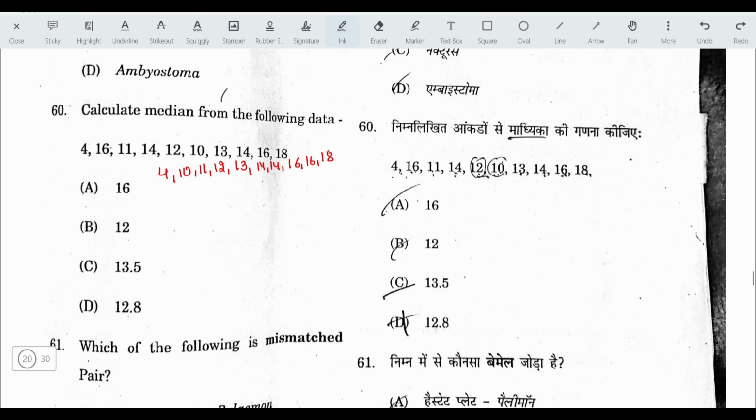Now median will be the average of fifth and sixth value. So fifth value will be, first, second, third, fourth, fifth, and sixth will be the 14. 13 plus 14 का average क्या होगा, हमारे पास 13.5. The correct answer is 13.5.